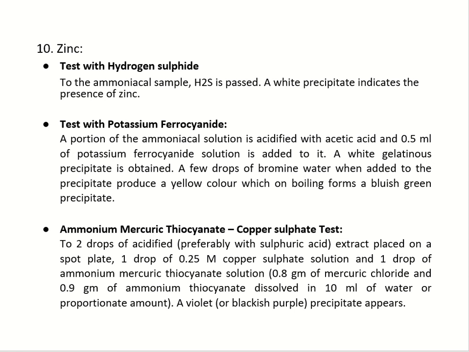Test for zinc. Test with hydrogen sulfide in which white precipitate is formed. Test with potassium ferrocyanide in which blue-green precipitate is formed. Test with ammonium mercuric thiocyanate or copper sulfate test in which violet precipitate is formed.